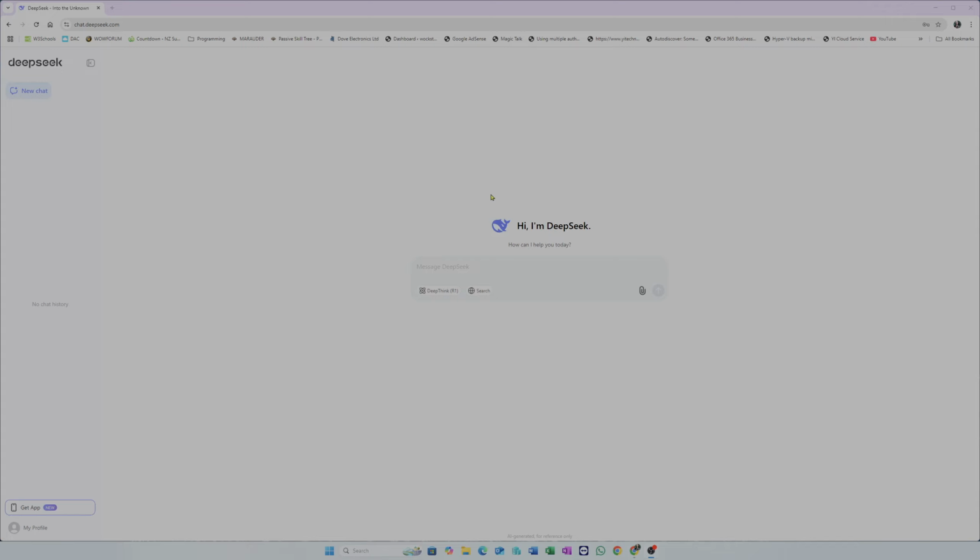So this is DeepSeek, apparently the large language model that is superior to ChatGPT. I'm going to ask it a few very simple questions. Very first time I'm using this, so it's web-based.